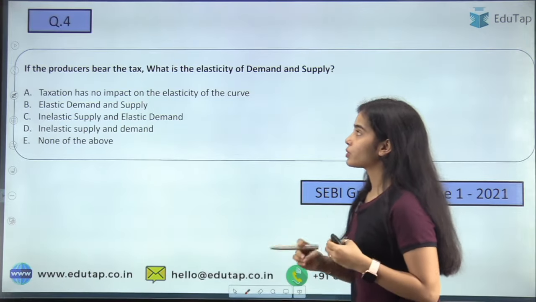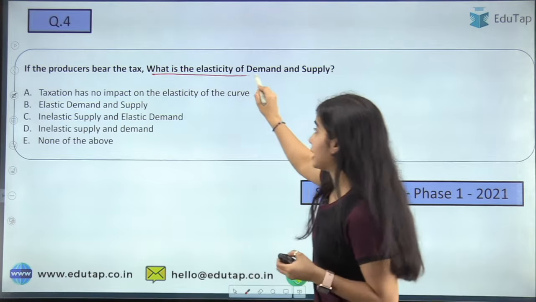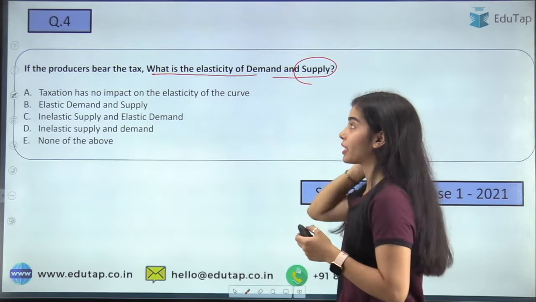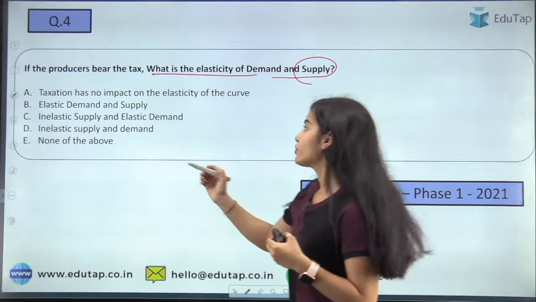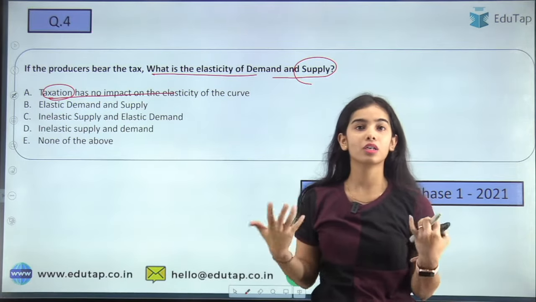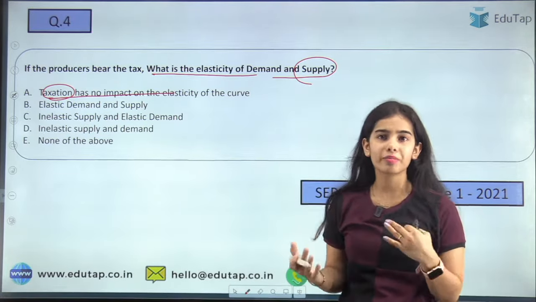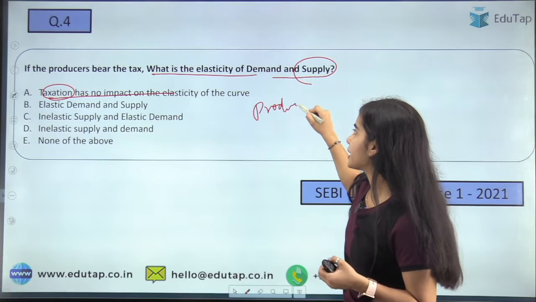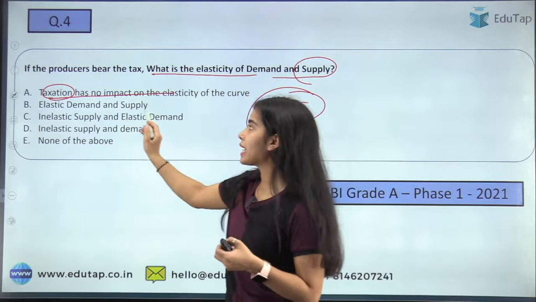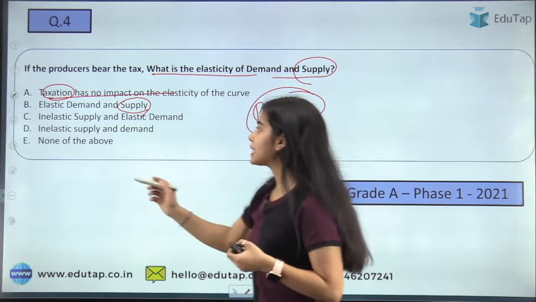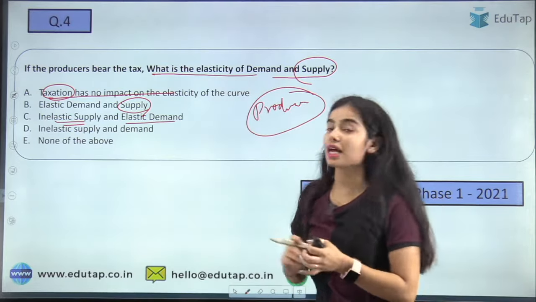So now if the producers bear the tax, what is the elasticity of demand and supply? So here the producers are bearing the tax. The first option is saying taxation has no impact on elasticity of the curve. This doesn't seem right, because the question is saying that the producers are bearing the tax. Next is elastic demand and supply. So again both are elastic, so how do we compare? Next is inelastic supply and elastic demand.